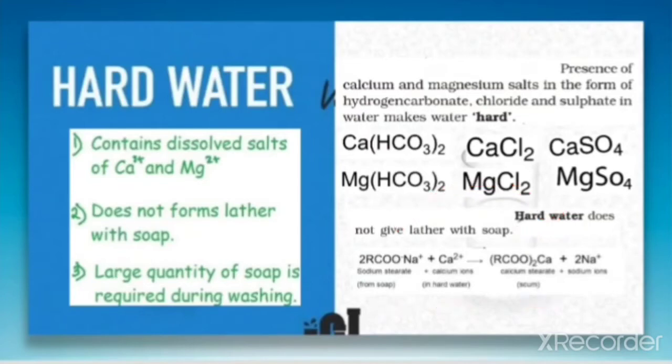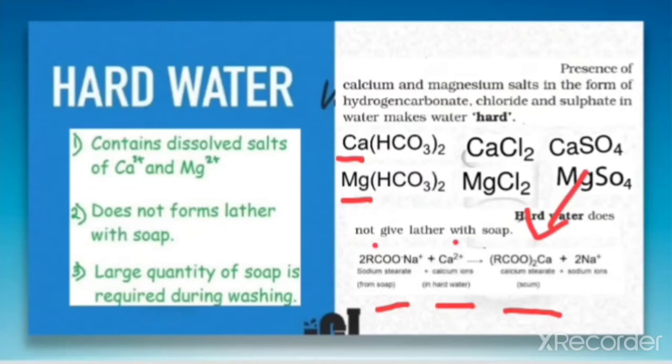This reaction is important here. This reaction involves sodium stearate, that is RCOONa, which is nothing but the soap. It is a form of soap. When it is applied to water having calcium ion, because it is there in the salt, it results in the formation of calcium stearate, that is (RCOO)2Ca. So calcium stearate forms the precipitate, or we can call it scum.